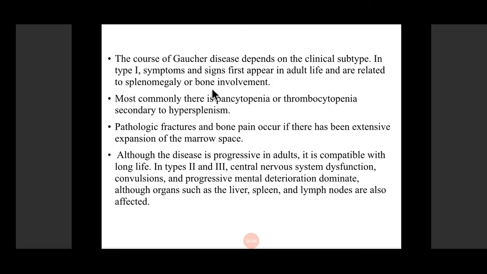In type 2 and type 3, CNS involvement occurs, leading to convulsions and progressive mental deterioration, and other organs such as liver, spleen, and lymph nodes are also affected. The major organs affected by these lysosomal disorders are spleen, liver, bone marrow, and lymph nodes. Also, the skeletal muscles are involved in type 1 Gaucher's disease.